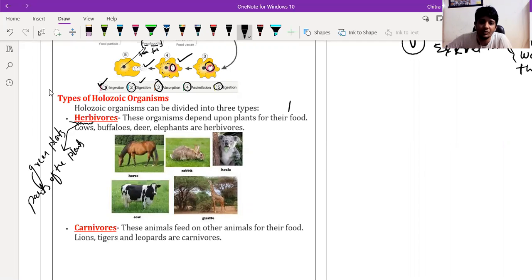So I am going to write the definition here for herbivores.